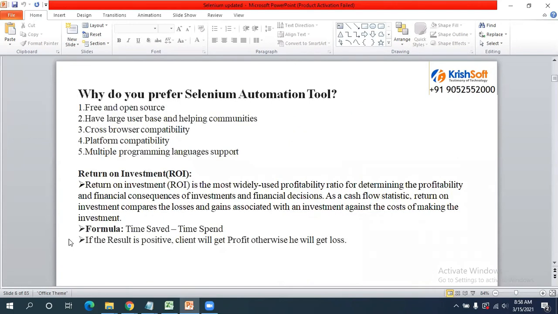Why do we prefer the Selenium automation tool? Because it is free and open source, completely free and open source. And we have a large user base and helping communities. On the internet, you will get the answer to each and every question. Large user base communities are there for Selenium. Each and every question has probably been posted and somebody has answered it, so you will get the answers from there.